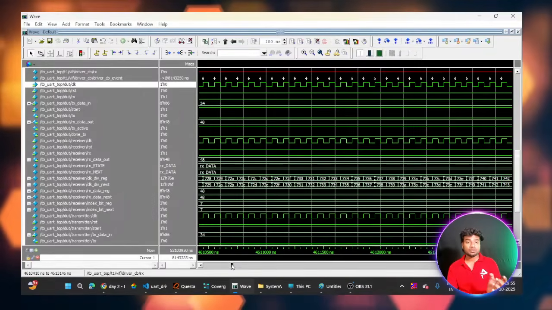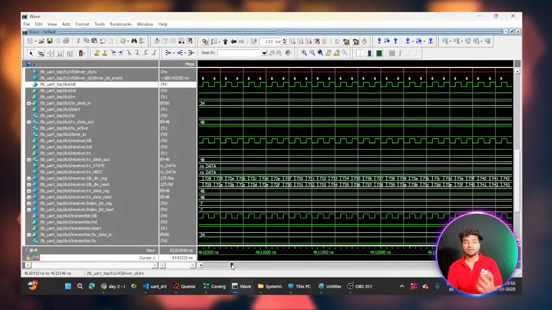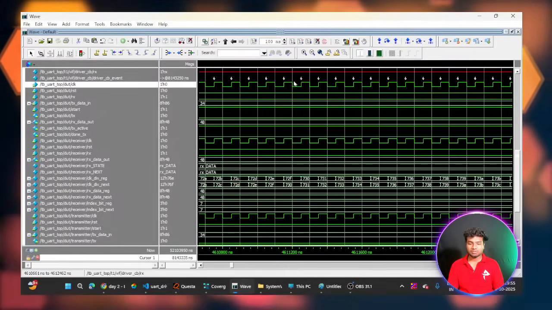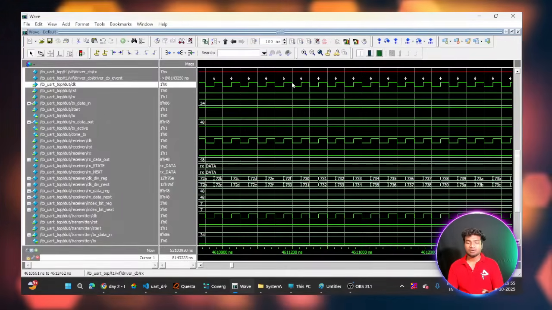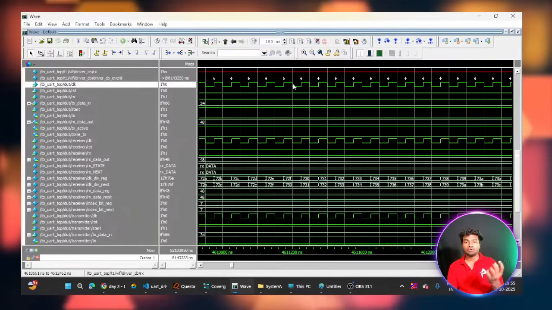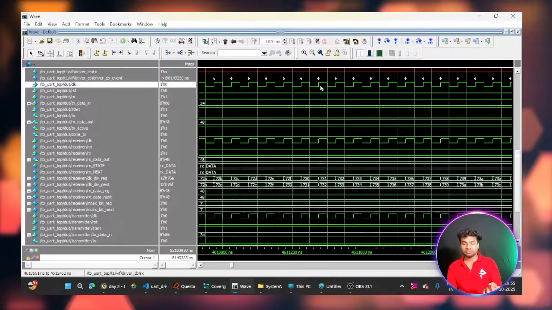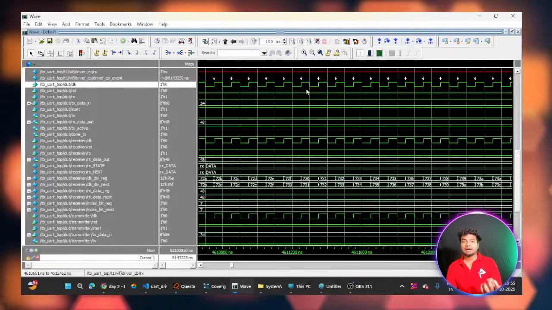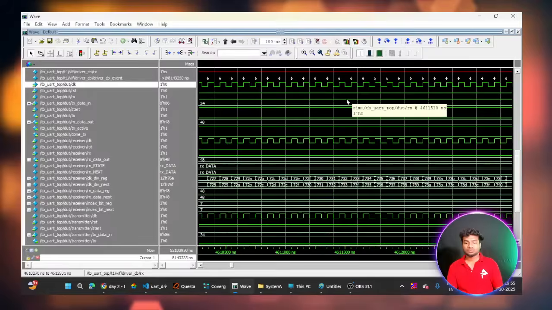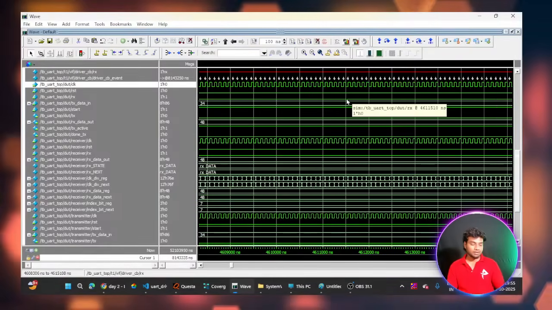After the first 434 clock cycles only, it will send the first bit of data. One passage to another passage is known as one clock. So after these 434 clock cycles only I can send one data by using the UART protocol. This is how we can use UART protocol.